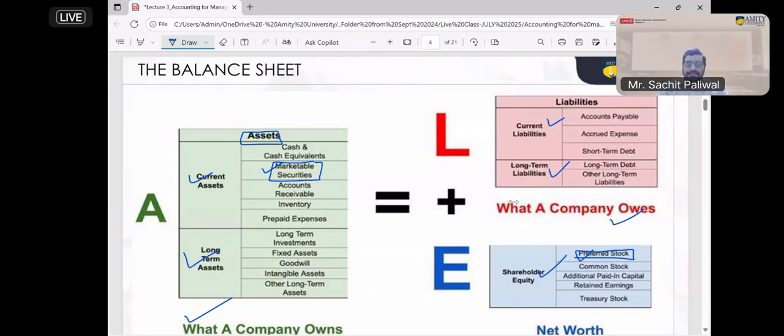Now, Sagnik is asking whether cash in hand and cash in bank are non-current liabilities or current liabilities. Cash in hand or cash at bank is not a liability. First of all, the cash which you have is called an asset, not a liability. And cash is always considered a current asset, not a fixed asset.